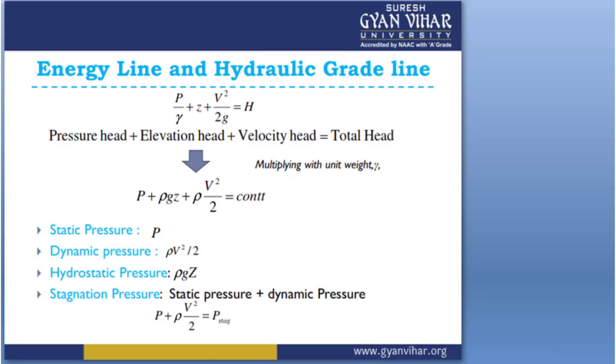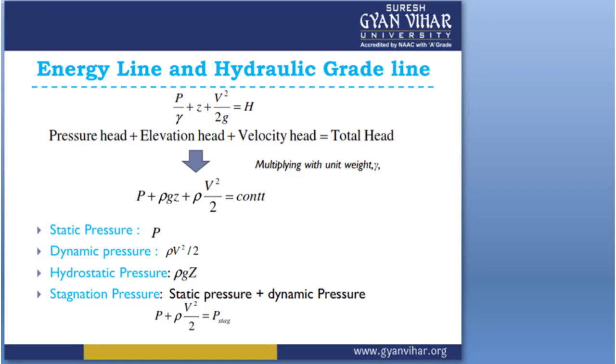So the Bernoulli equation gives different types of total head: pressure head, elevation head and velocity head. We can say it is the summation of pressure head, elevation head and velocity head. So the pressure head is P plus rho gz, the elevation head is rho gz, and the velocity head is rho v square by 2, equal to constant.